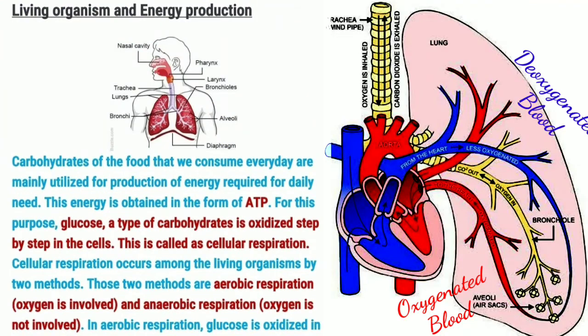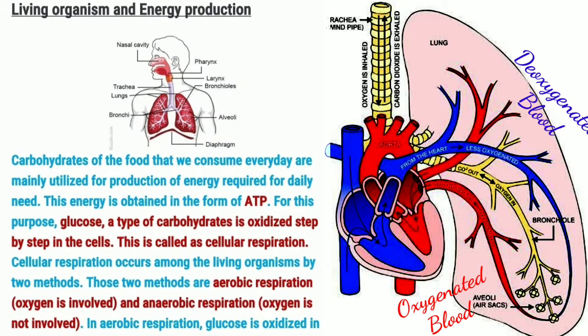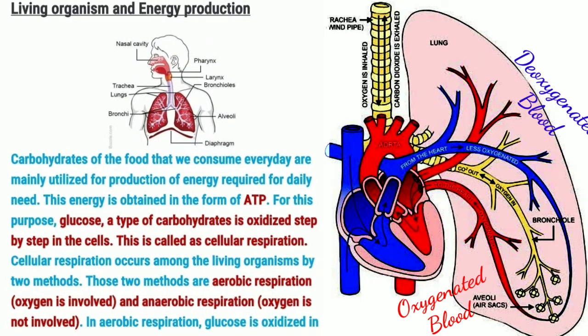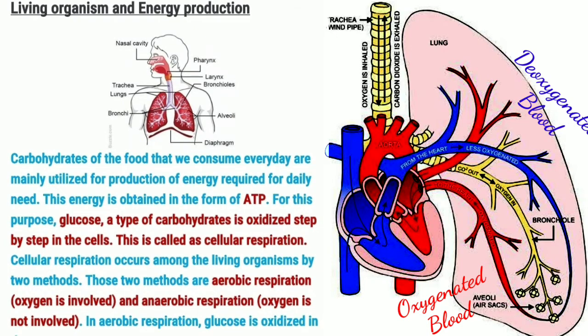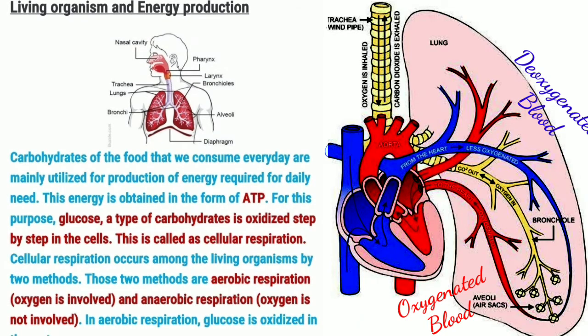Now the second heading, living organism and energy production. First of all, we will understand how our respiratory system works. When we inhale, oxygen enters our nasal cavity and then goes from the nasal cavity to the alveoli, which are inside the lungs. From the alveoli, oxygen mixes in blood and that oxygenated blood enters our heart and goes from the heart to the whole body.